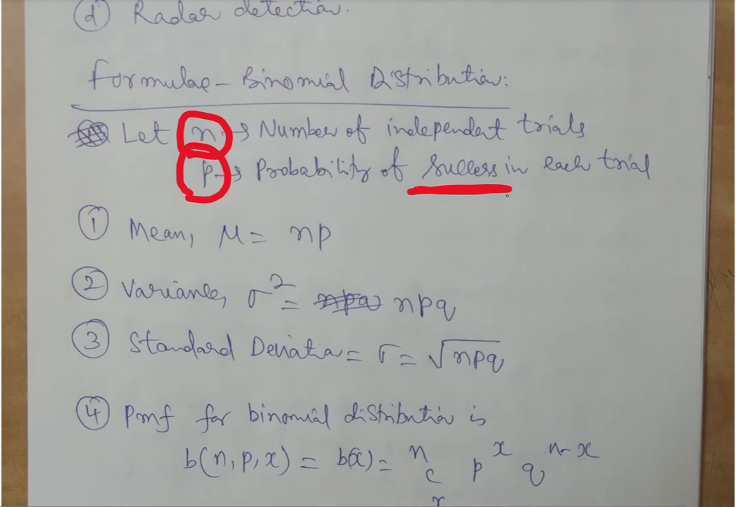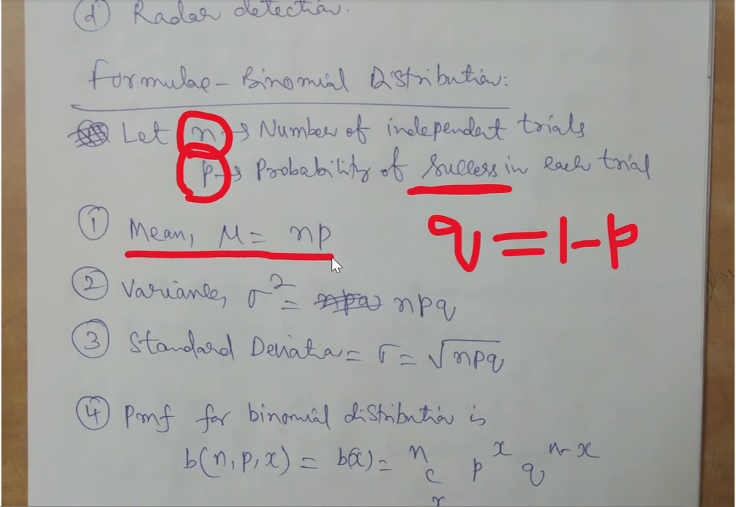At the same time, we consider Q as a failure. Q here can be a complement of success, that is 1 minus P. So if that is the case, the mean of this binomial is going to be n into P. Mean is represented as mu here. So mu is equal to n into P. N means the number of trials, P is the probability of success.